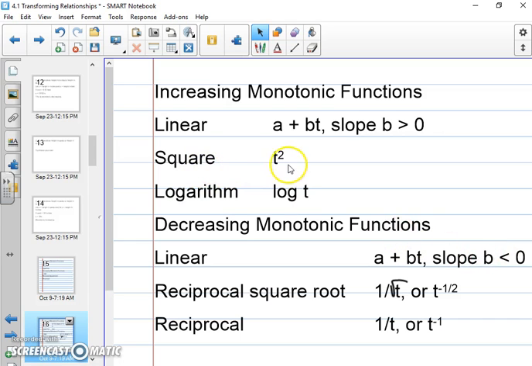And then over here for square, we have t squared, log, we have log t. And then over here we have, for the decreasing ones, we have 1 over the square root of t, or t to the power of negative 1/2. These are the same thing. And these are also the same thing. So reciprocal is 1 over t, or t to the negative 1 power.